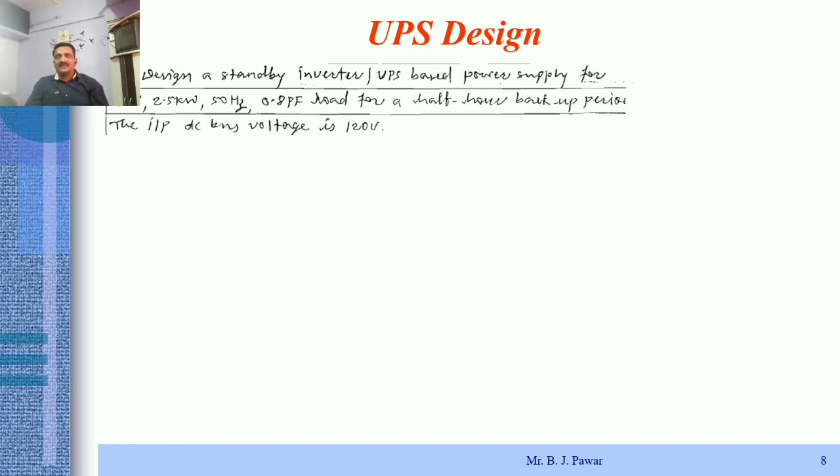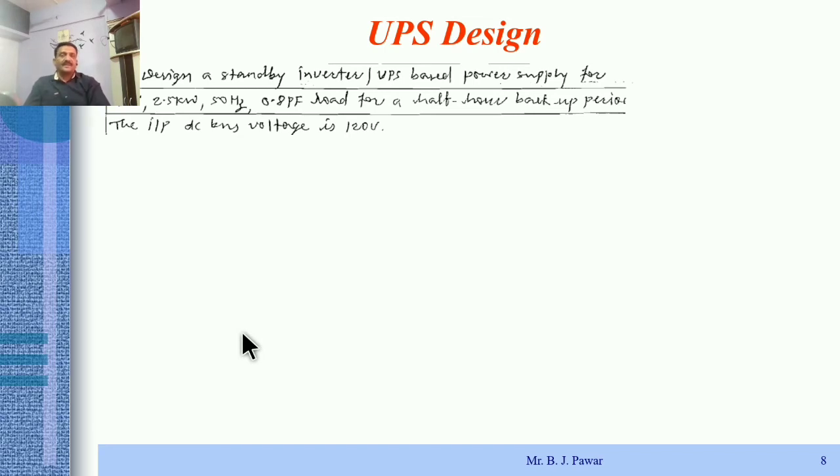The available output of that inverter should be 230 volt RMS, and the load to be connected across that inverter or UPS is a 2.5 kilowatt load, total load, and the load requirement in terms of frequency is 50 hertz with 0.8 power factor. Now remember, in previous lectures we discussed this term, power factor. It is also very important while designing this UPS system, and the importance of power factor we will discuss over here, right?